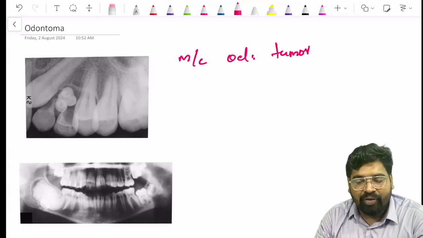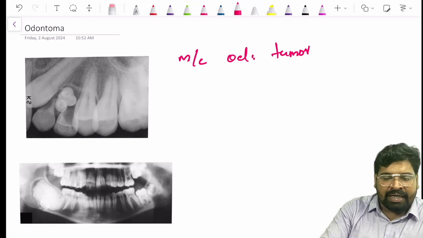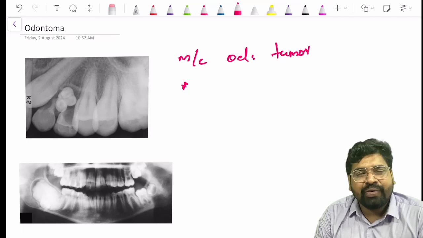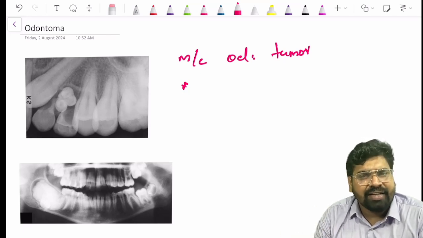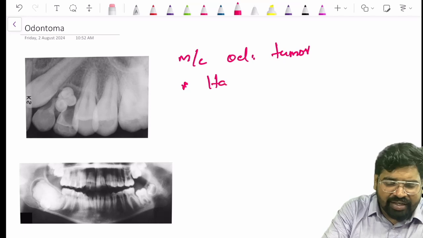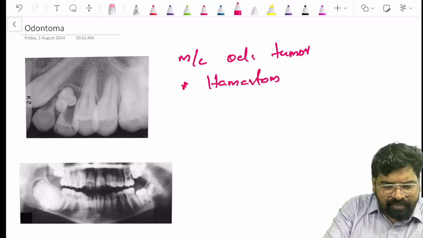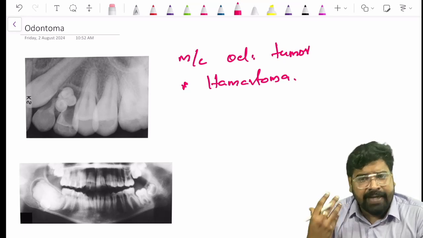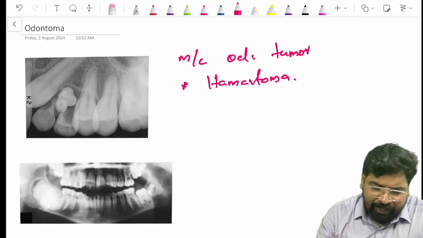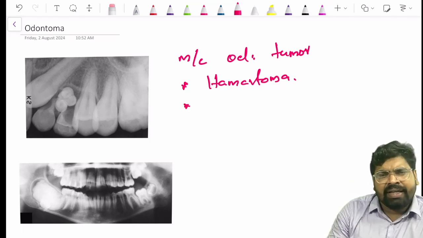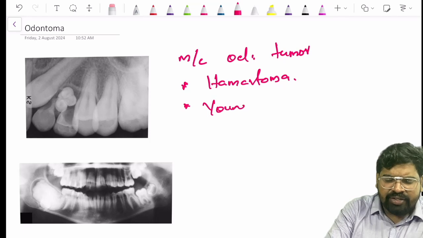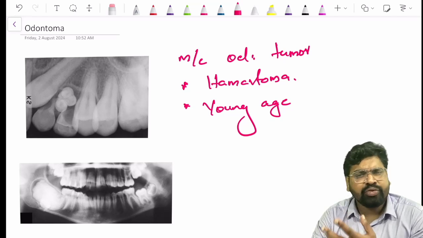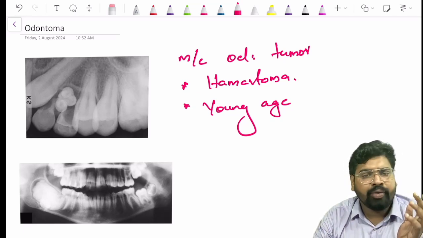So this is the most common odontogenic tumor, it comes first. Second comes your ameloblastoma. Another fact regarding odontoma is that, as I told you when we were talking about AOT, odontoma is also considered a hamartoma. Means it's a small growth of a tissue which is native to that area, right? Odontomas usually occur in young individuals, usually less than 14 years. The most common mean age of occurrence is 14 to 15 years.